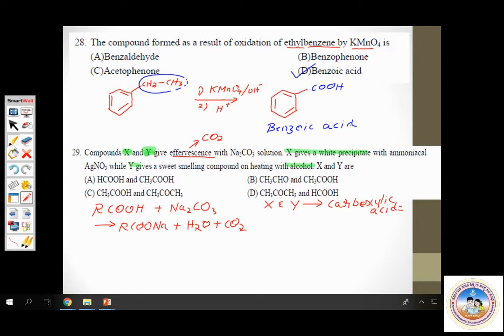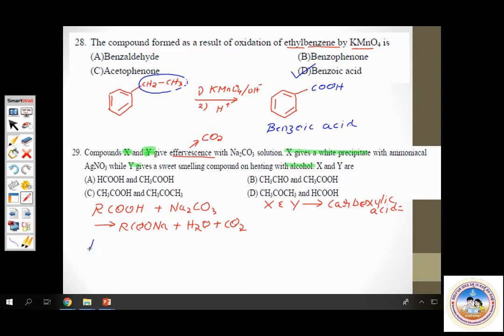Now we have to differentiate between X and Y. X gives a white precipitate with Tollens reagent, which means X is reacting with Tollens reagent. How can a carboxylic acid react with Tollens reagent? The only carboxylic acid. Dear students, please remember this. This is important. The only carboxylic acid which can show a positive test with Tollens reagent is formic acid, HCOOH.